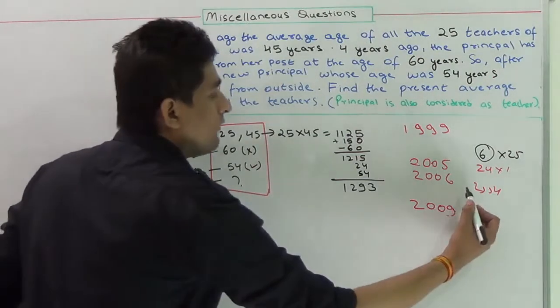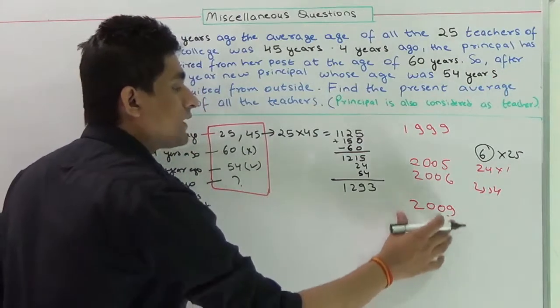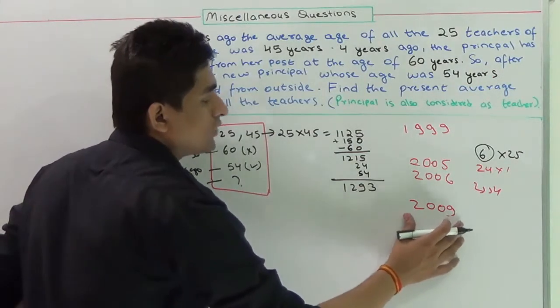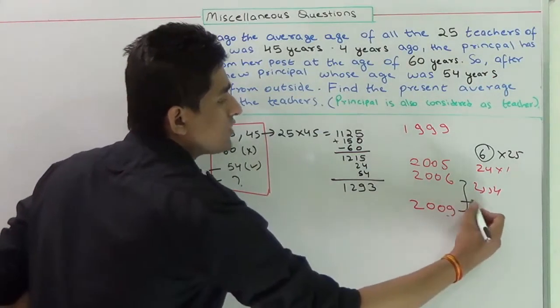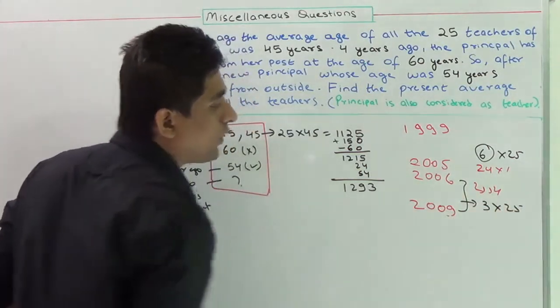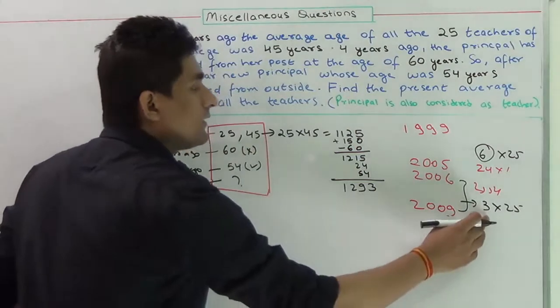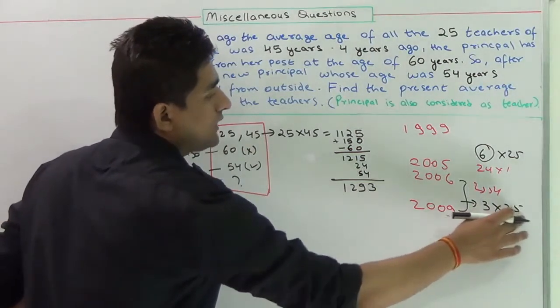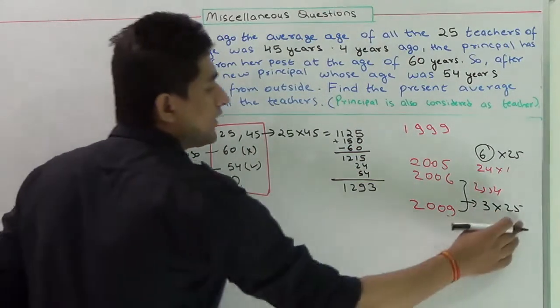Now we have to find the present sum of the age of all the teachers in 2009. That means the duration is 3 years and the number of teachers now is 25. The age of each teacher will increase by 3 years, and the number of teachers is 25.